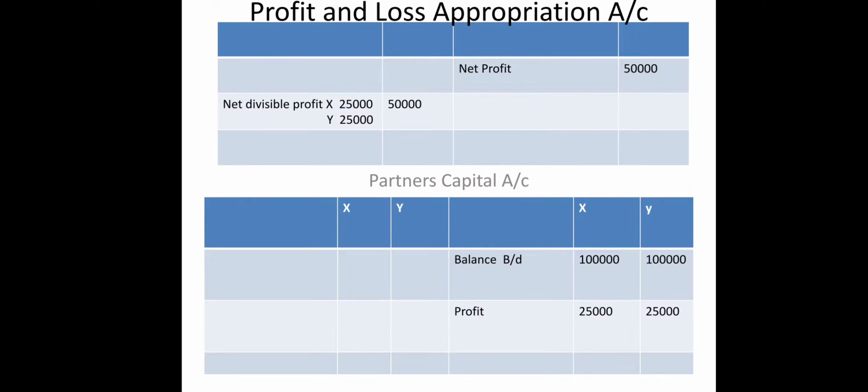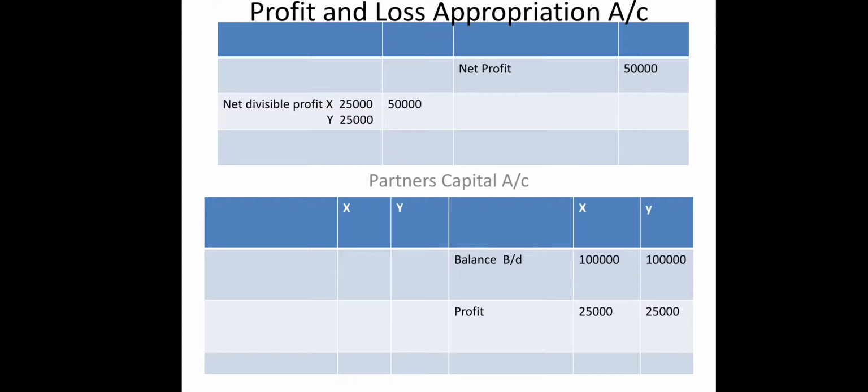Now you will see I have drawn something on the screen: the profit and loss appropriation account and the partners' capital account. If there is no adjustment related to partners, then the profit is transferred directly as net divisible profit and distributed among the partners.